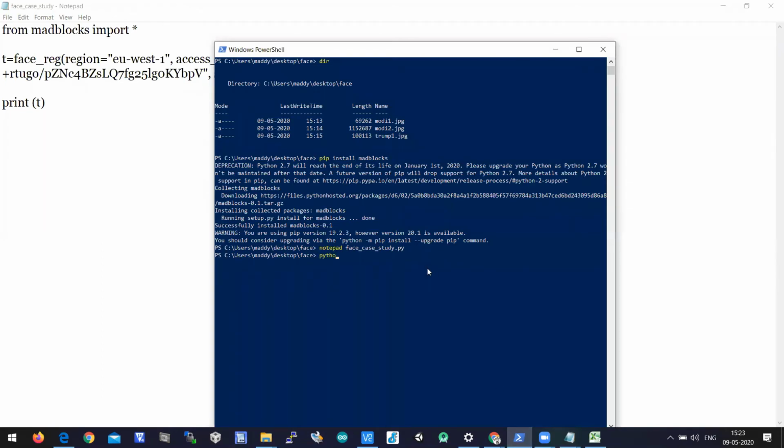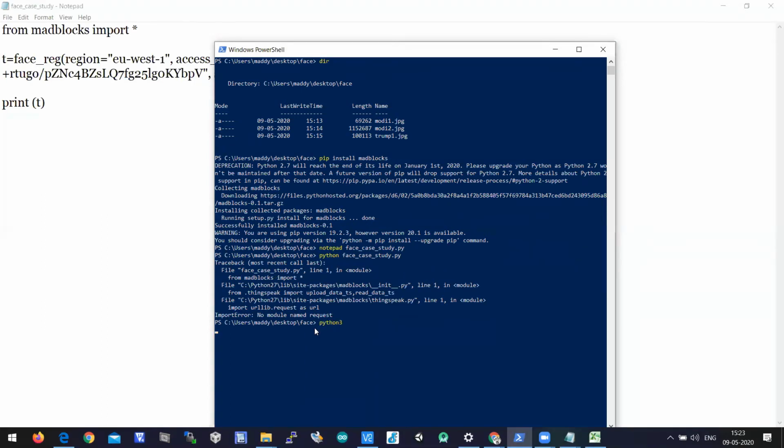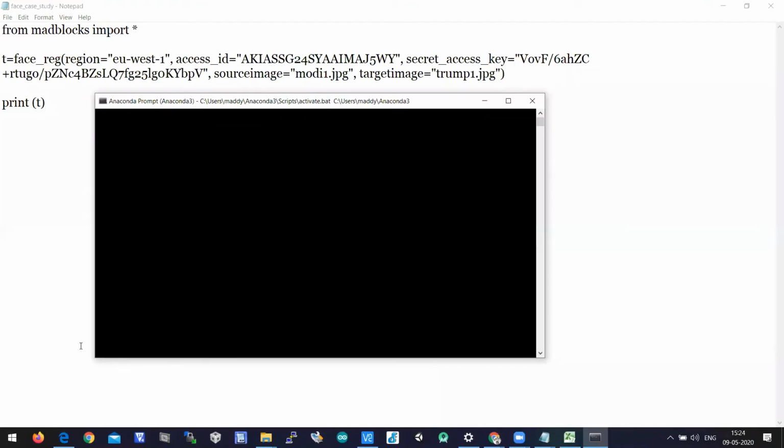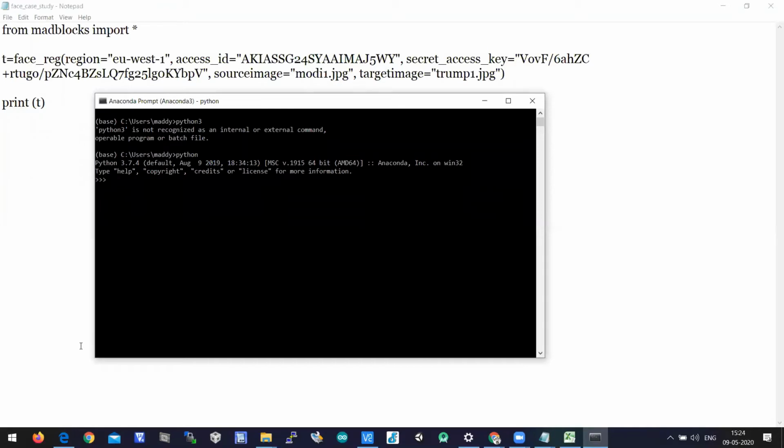Python face_case_study.py. Let's check whether Python 3 is available or not. This runs in Python 3. We need Python 3, and we don't get any error because the library is developed in Python 3, because Python 2 is no longer available from January 2020. So here Python 3 is there. Let's run it through the Anaconda prompt.